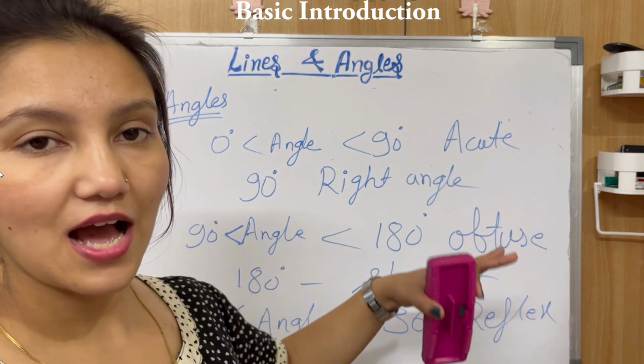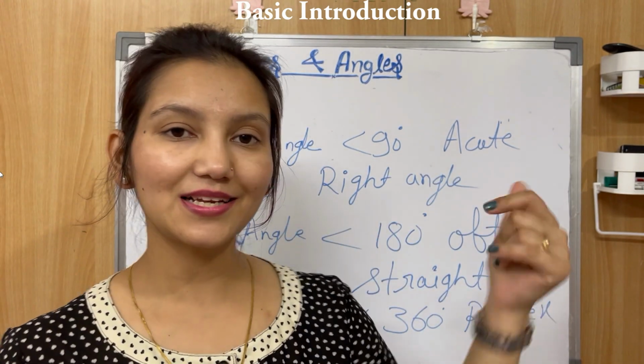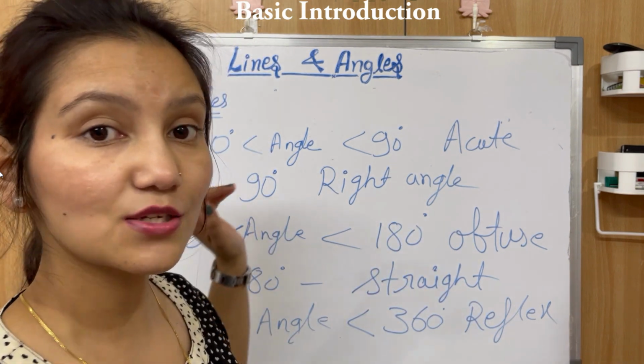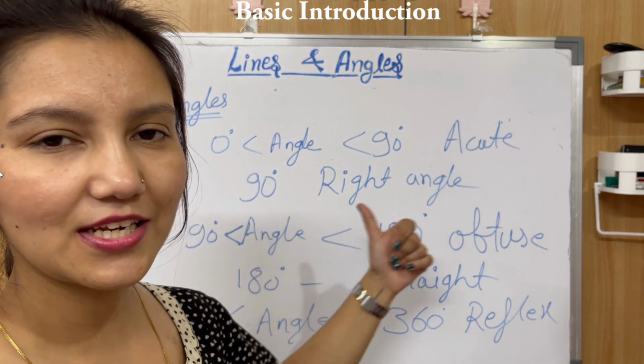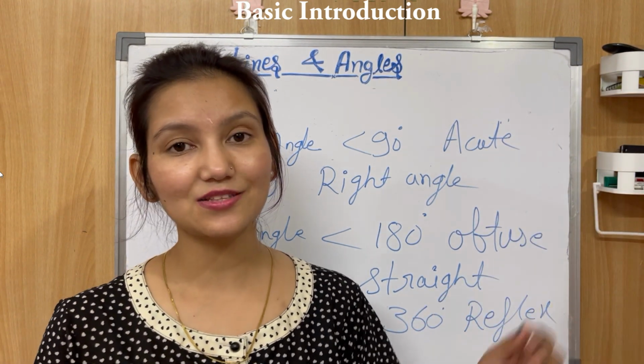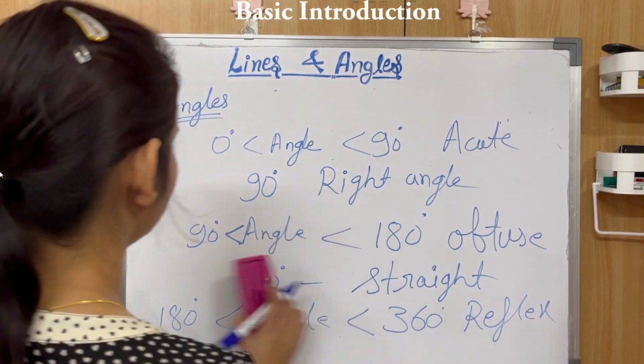So let's see how these angles look. Once again, 0 to 90 degree is an acute angle, 90 degree is a right angle, greater than 90 degree and less than 180 degree is an obtuse angle. Exactly 180 degree is a straight line, and greater than 180 degree and less than 360 degree is a reflex angle. Okay, let's see how they look.